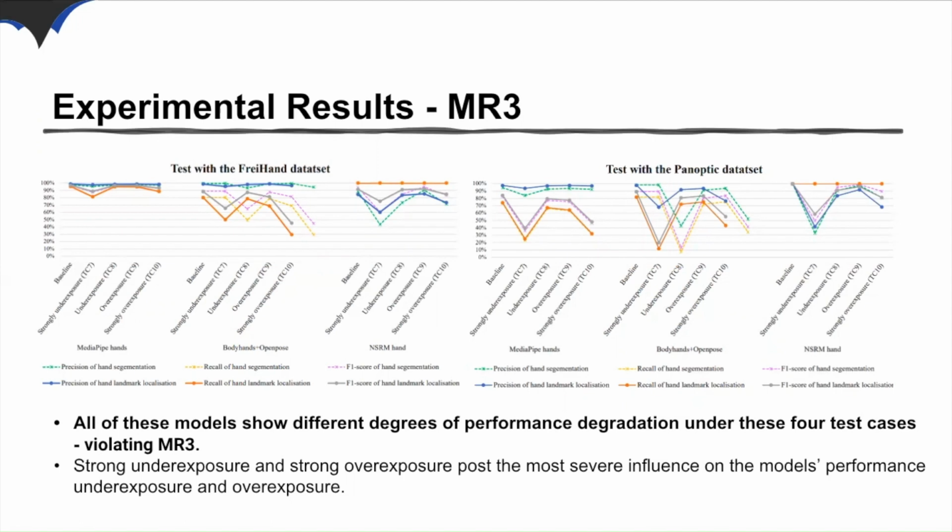One interesting finding is that MediaPipe Hands demonstrates relatively robust performance when tested with test cases generated from the foreign hand dataset, suggesting that the model may have been trained to handle relevant illumination variation, but may not have sufficient exposure to deal with all types of illumination variation used for our experiments. Based on our findings, we have reason to believe that these models are not adept at handling illumination variations and may not perform optimally for strongly underexposed or overexposed hands.